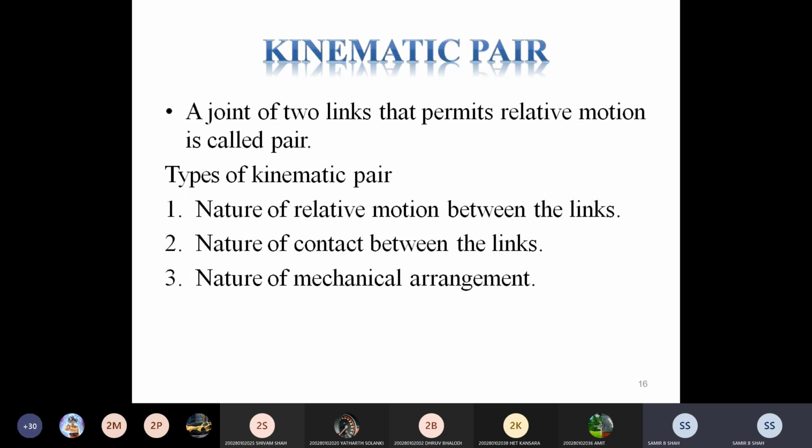Kinematic pairs are divided in these three ways: nature of relative motion, which kind of relative motion is there between two links, which kind of contact is there between two links, and which kind of mechanical arrangement is there between two links. Based on that, it may be divided into three parts.